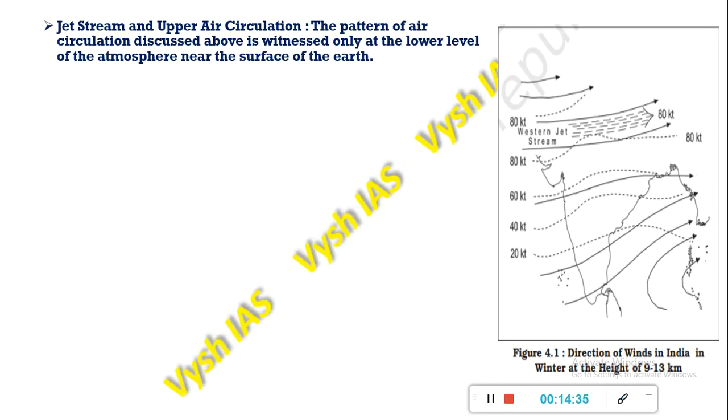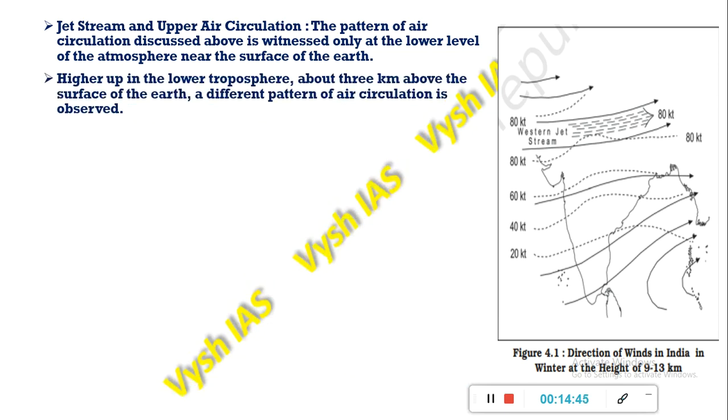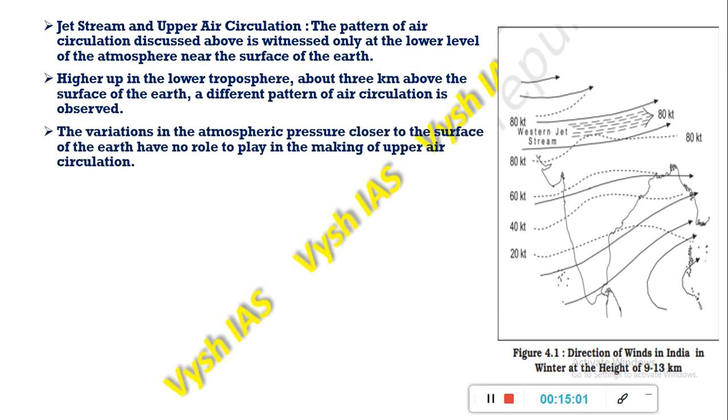Next we have the jet streams and upper air circulations in winter season. The pattern of air circulation described so far is witnessed only at the lower level of the atmosphere near the surface of the earth. Higher up in the lower troposphere, about 3 kilometers above the surface of the earth, there is a completely different air circulation pattern. But these two are not connected and they are not responsible for each other's circulation or wind directions.